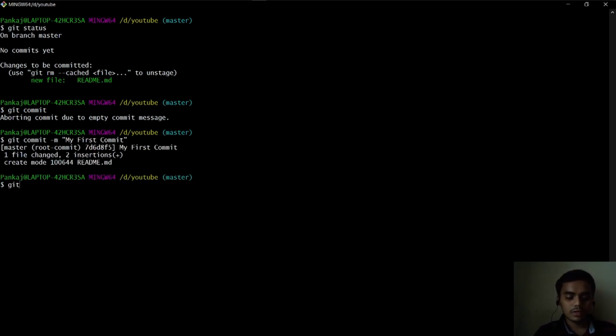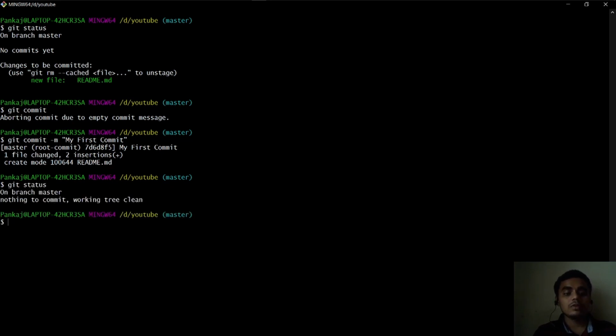Now everything is added. Now if I run git status, see, nothing to commit. Working tree is clean, right? It shows nothing to commit. Everything is committed. Working tree is clean.